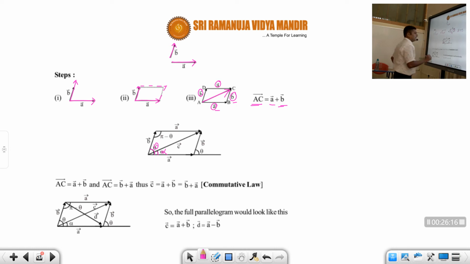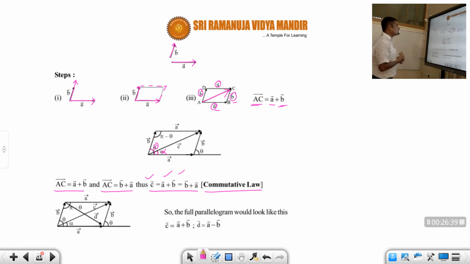So AC bar is equal to a bar plus b bar, or we can also add b bar plus a bar. Either you add b bar to a bar or a bar to b bar, both are one and the same. That's why this relation, C vector is equal to a bar plus b bar is equal to b bar plus a bar, which is nothing but the commutative law.